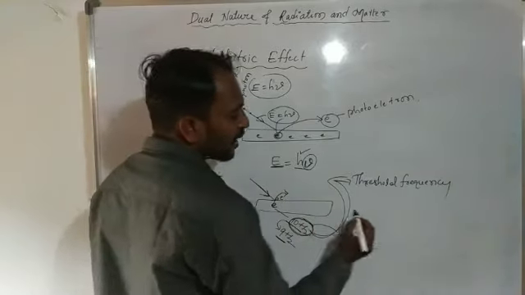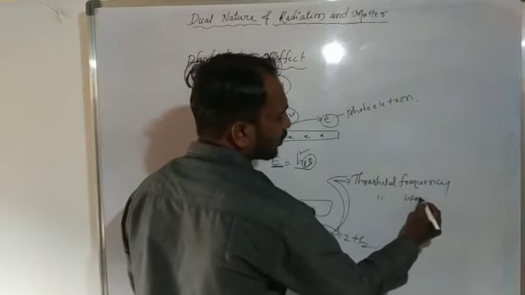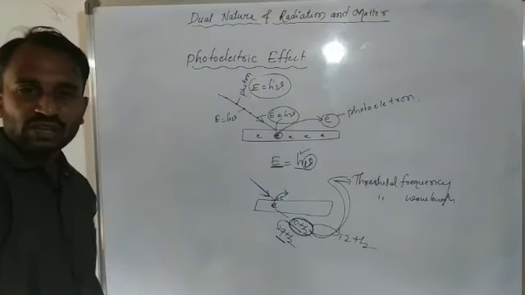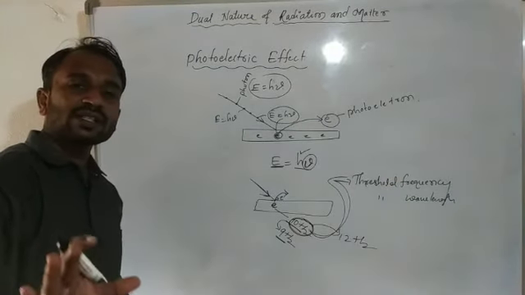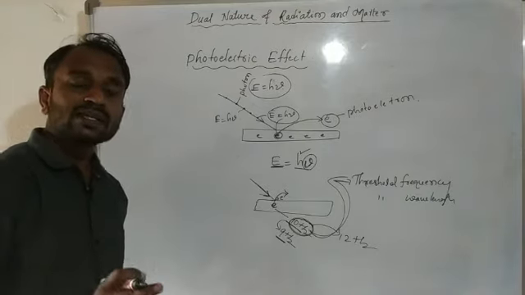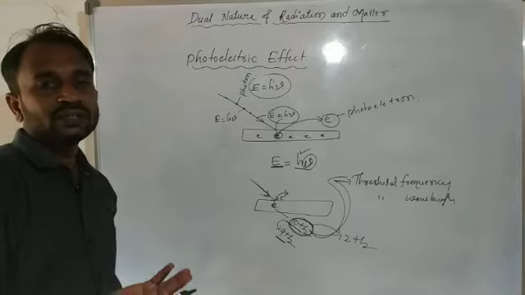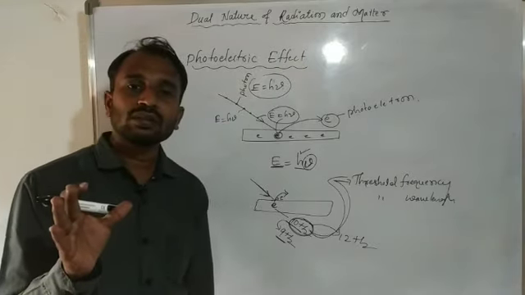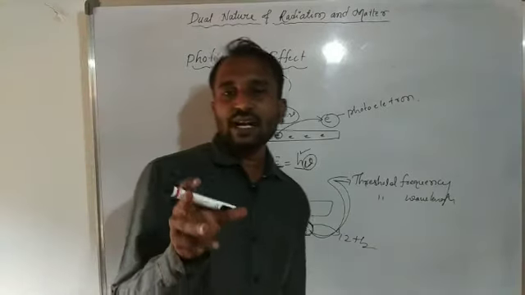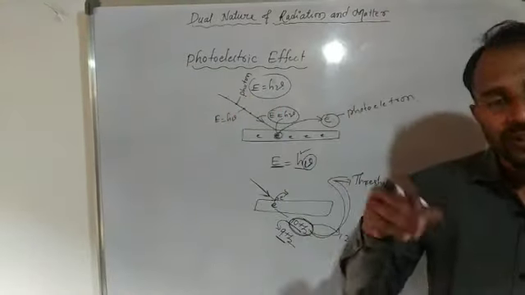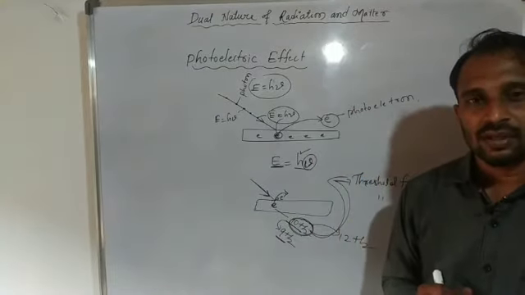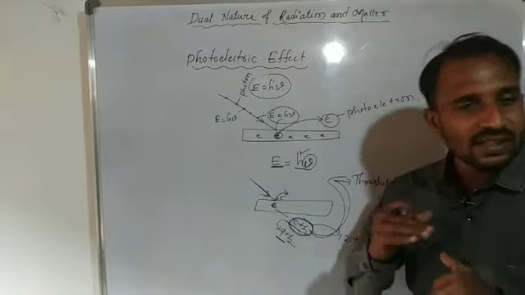Another one is the threshold wavelength. Threshold wavelength means it is a maximum wavelength. Above this wavelength, we don't get any photoelectric effect. Why? Because frequency and wavelength are inversely proportional to each other. When the frequency value increases, the wavelength decreases; when the wavelength increases, the frequency decreases.